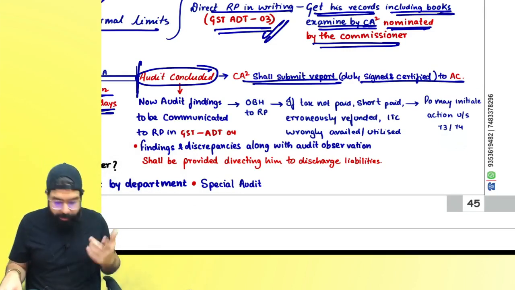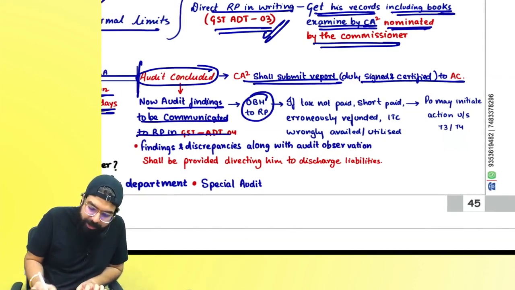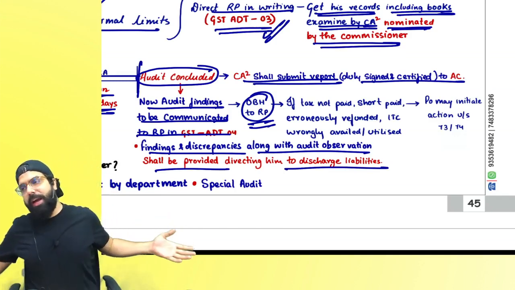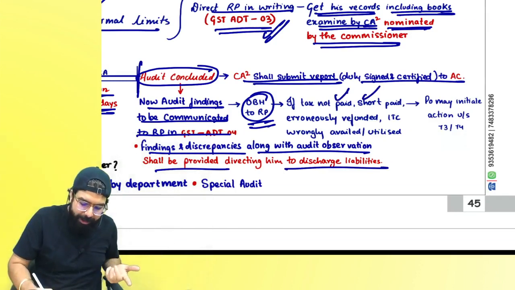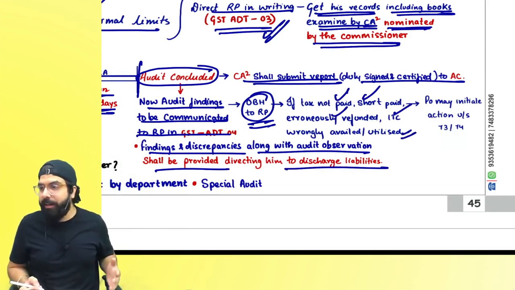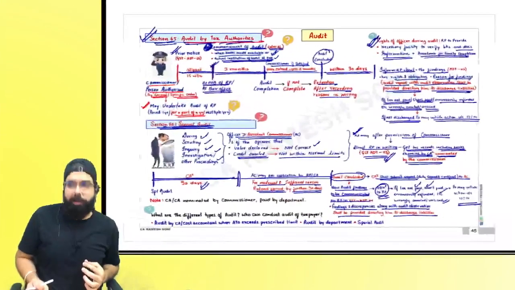Now, yes everyone, audit findings will be communicated to the registered person. He will be given an opportunity of being heard, findings and discrepancies with audit observation will be provided to you, and you have to discharge the liability. If you discharge the liability, very good. Otherwise, whatever tax is not paid, short paid, erroneously refunded, ITC wrongly availed or utilized, and you have not made the tax payment, he will give you a show cause notice and then a demand order.